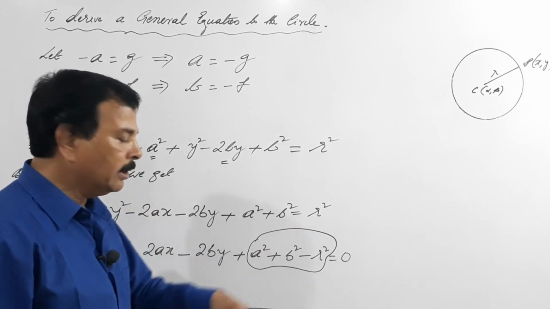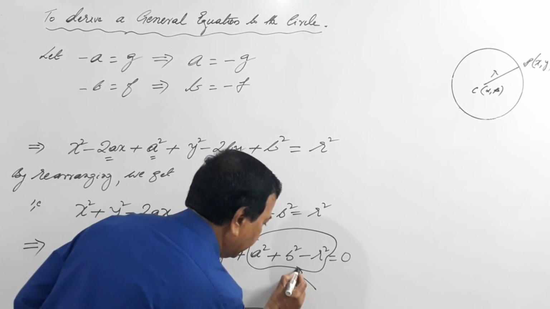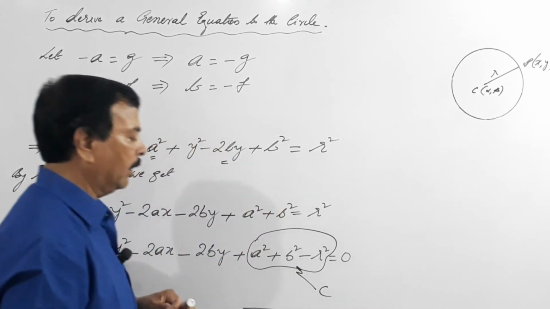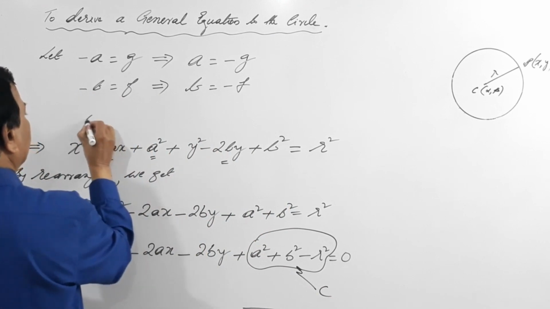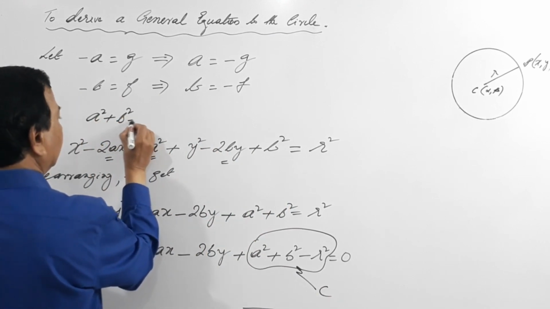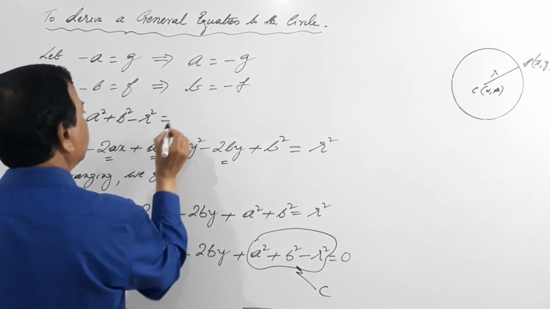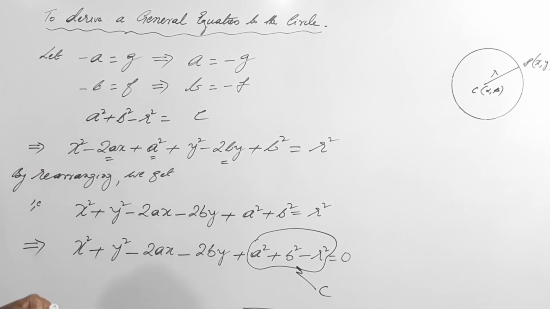So instead of all these values, let me replace this with another constant c. Let a square plus b square minus r square equal c. Done.